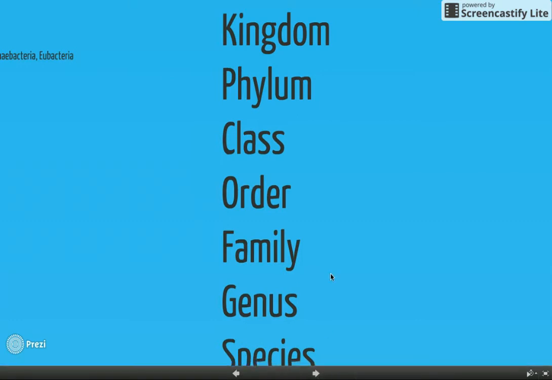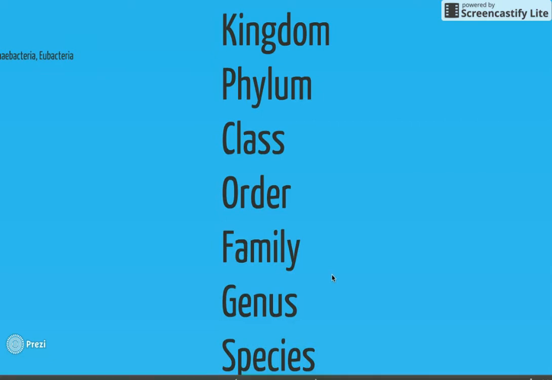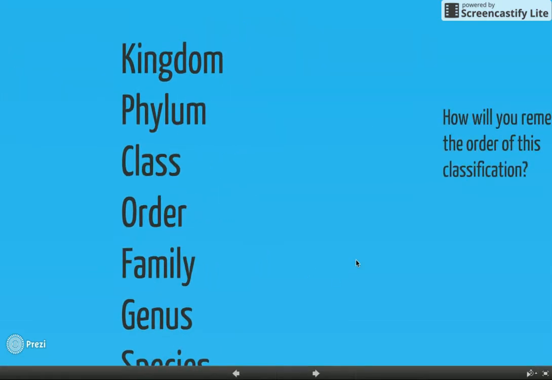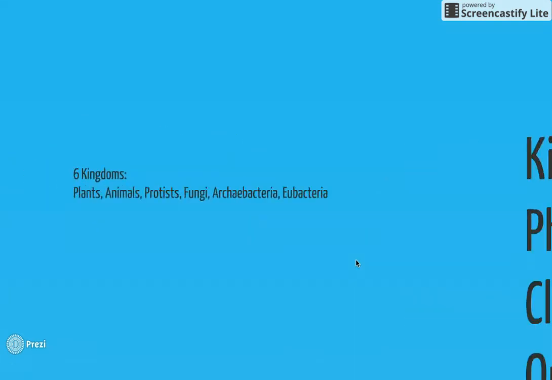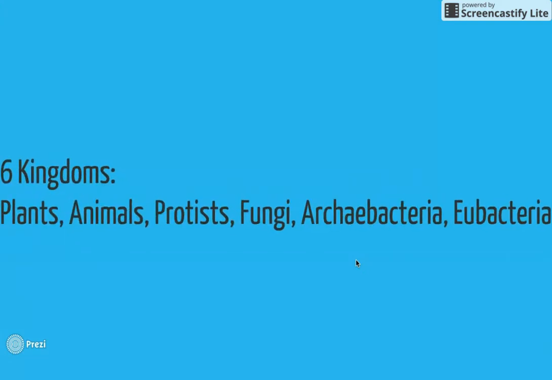And species always has two names. The genus and the species name. And we'll see that in just a second. So how will you remember the order of this classification? The 6 kingdoms are plants, animals, protists, fungi, archaebacteria, and eubacteria. And remember, are these the most specific or the least specific? They're the least specific. They're the most broad of all the levels of classification.